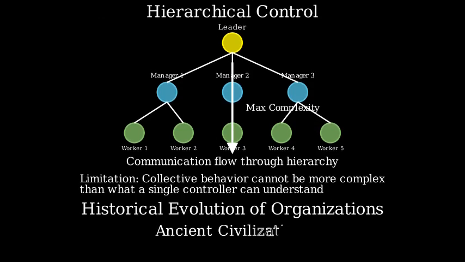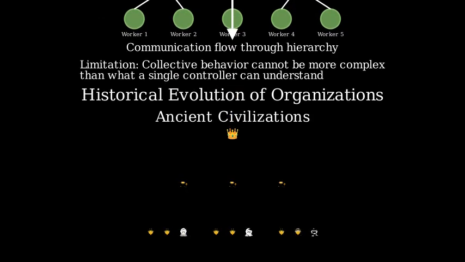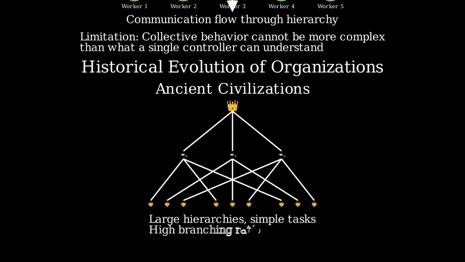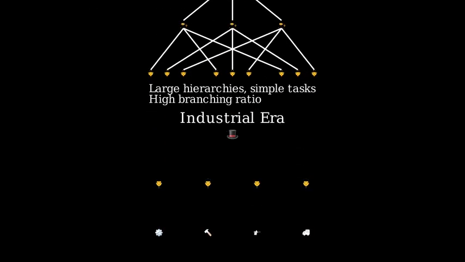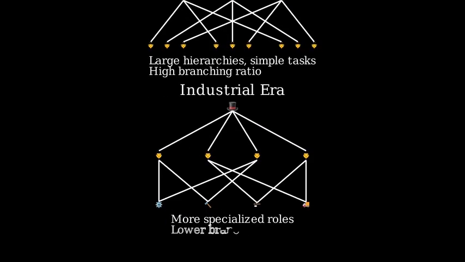Let's explore how human organizations have evolved over time. Ancient civilizations were characterized by large hierarchies with simple tasks performed by many individuals. Think of slaves building pyramids or soldiers in ancient armies. During the Industrial Revolution, organizations became more specialized, but still relied on hierarchical control.